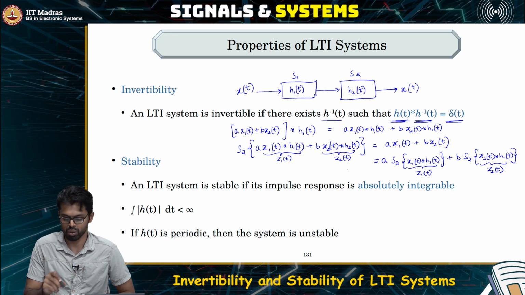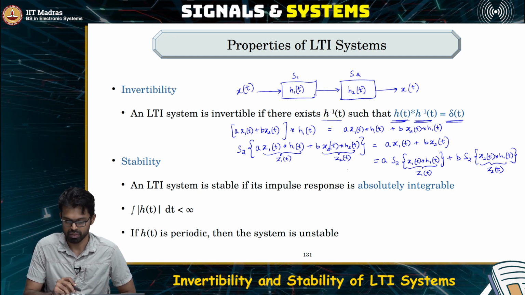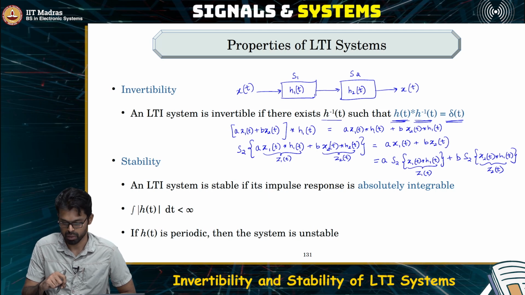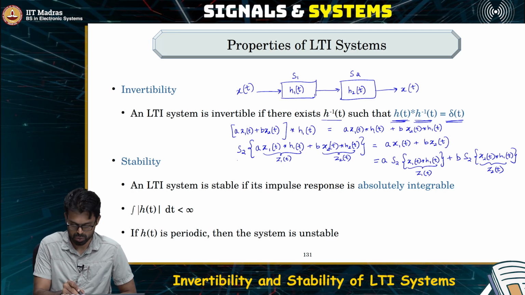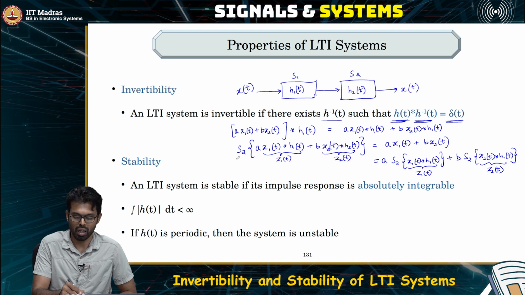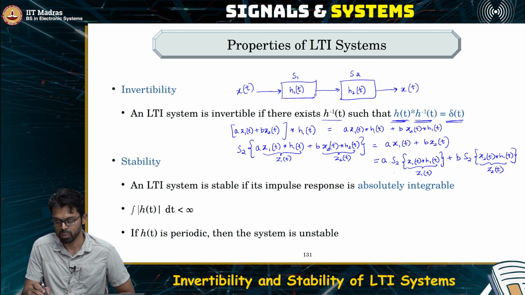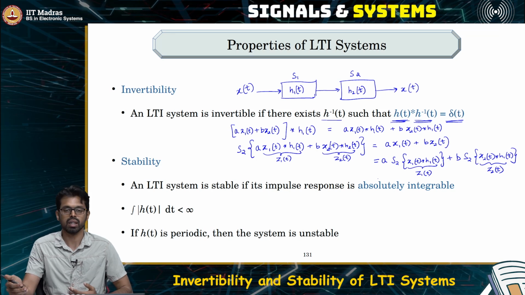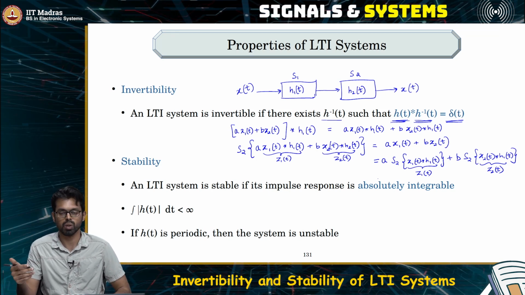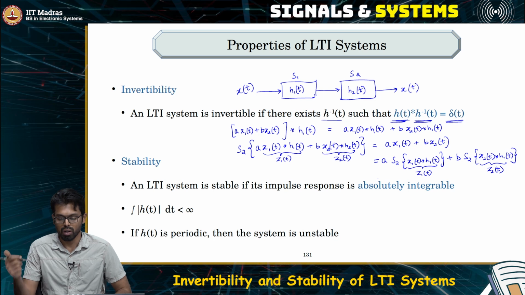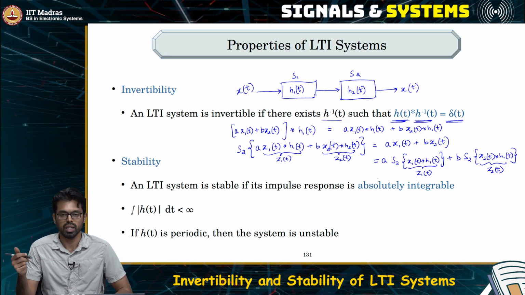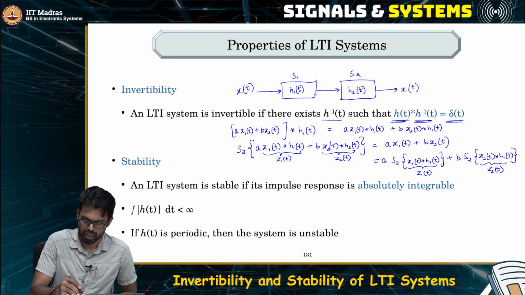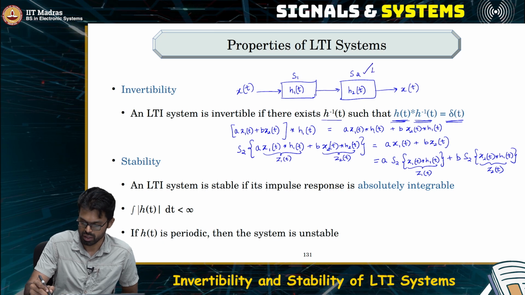So basically we have two signals Z1 and Z2. We have scaled them by arbitrary constants A and B and fed them as the input to the system S2, and the output turns out to be the sum of the scaled individual outputs, which is exactly the superposition property that was required to be satisfied for linearity. So this system S2 is linear.